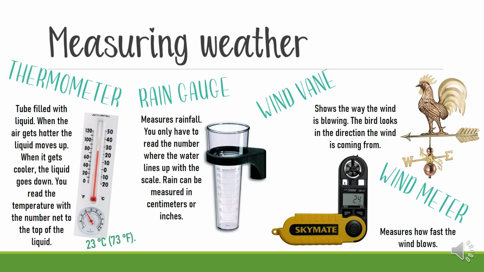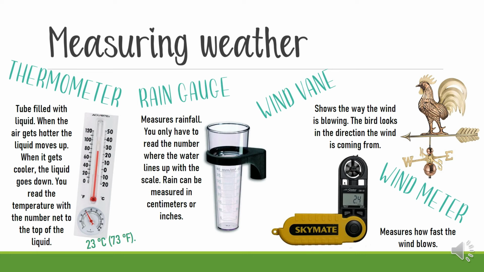So the next one is the rain gauge. This tool measures rainfall and it collects rain and shows us how much rain has fallen. This one, you use it by only reading the number where the water lines up with the scale.